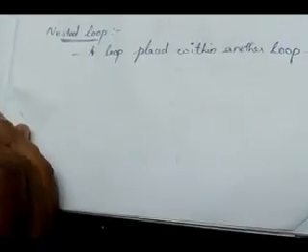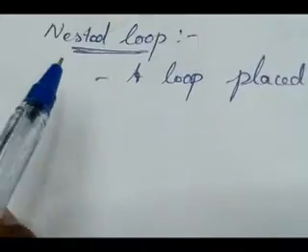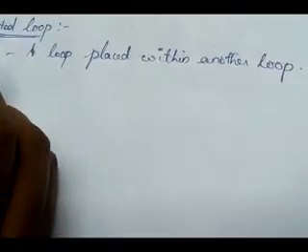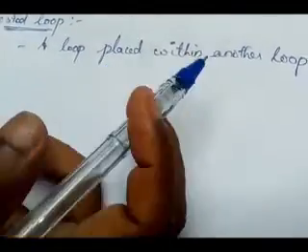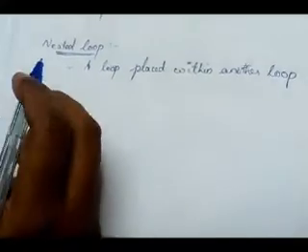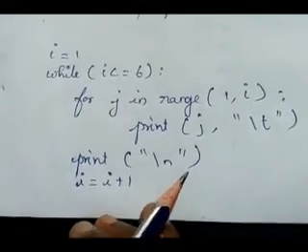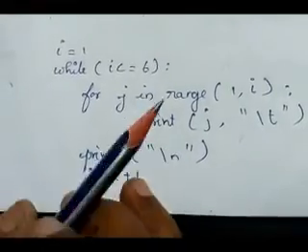Okay children, we will see the next topic, nested loop. We already studied this nested loop. What is a nested loop? A loop placed within another loop. That is a nested loop. Okay children, we will see one example of nested loop.